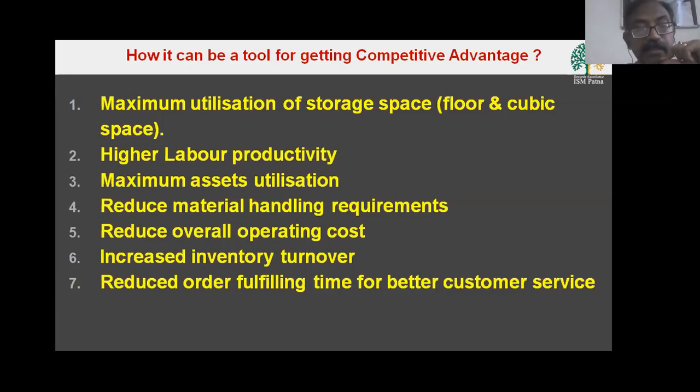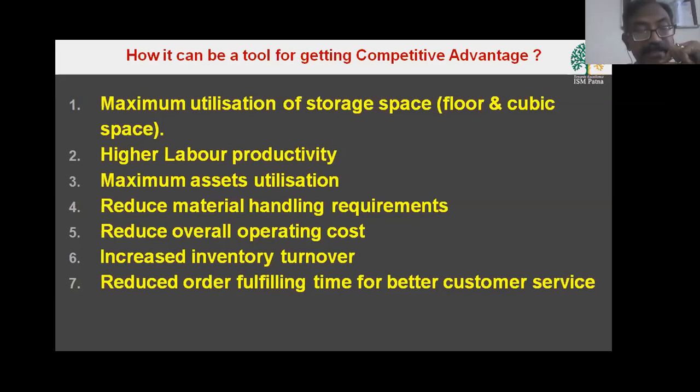And if some material is required to be handled many times, then time is going to be wasted, energy is going to be wasted, our resources are going to be wasted. So that needs to be minimized. Then the overall operating cost, including administrative cost, salary, electricity, water, and all those we have.